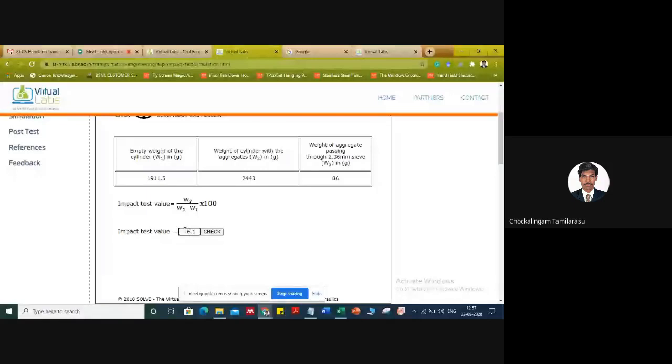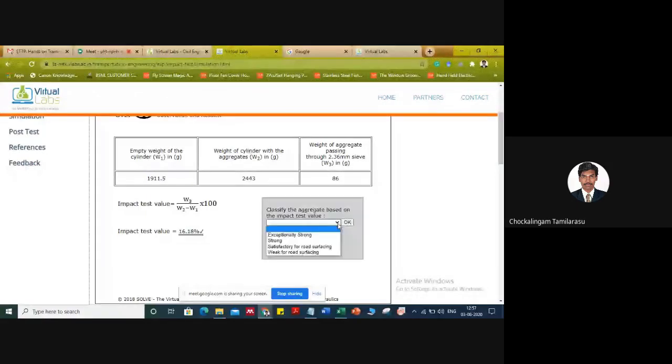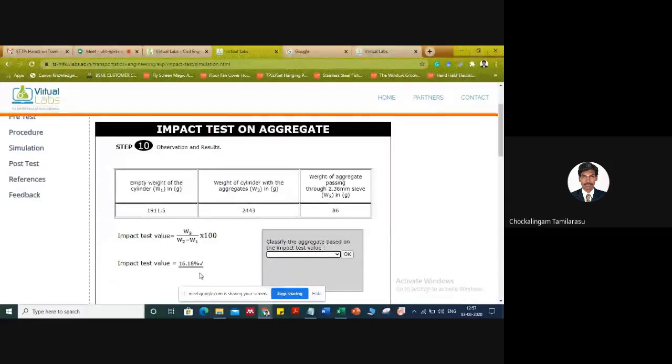16.18. Yeah, the answer is correct. So we can classify. For that only, initially you were told we have to check the theory part. All the specifications are clearly provided in the theory part. 16.18% means it is strong. If it is less than 10%, it means exceptionally strong. If it is between the range of 10 to 20%, it is strong.